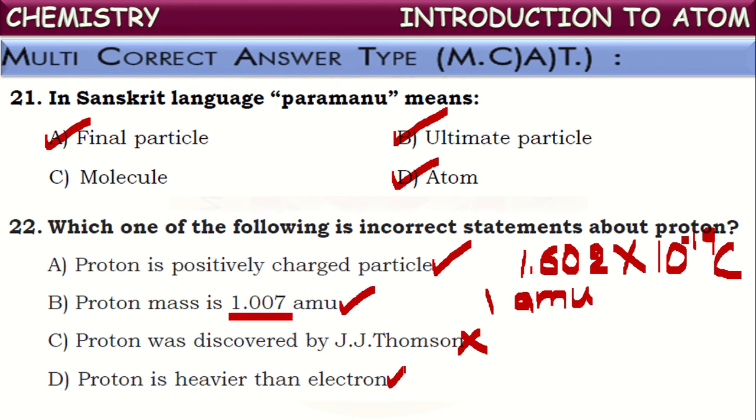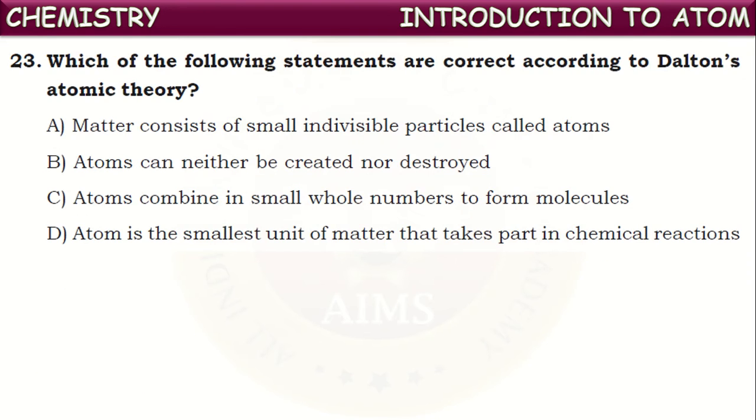The mass of one proton is equal to the mass of 1837 electrons. Around 2000 electrons on one side would be balanced by the mass of one proton on the other side. So comparatively, the mass of proton is much heavier than the electron's mass. This is also a correct statement. What will be the correct answer? A, B, D.